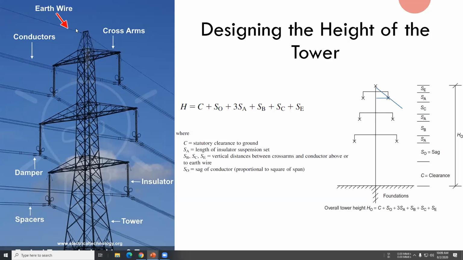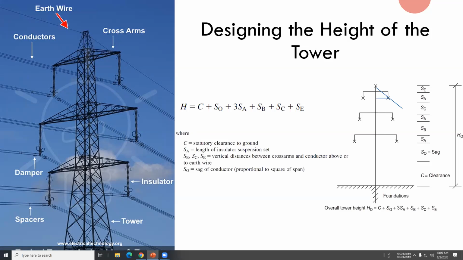In the transmission line, the top wire is the earth wire. If you see a transmission line like this, it has two circuits, one circuit on one side and another circuit on the other side. You can't say this is a double circuit, because double circuit means two completely different circuits.